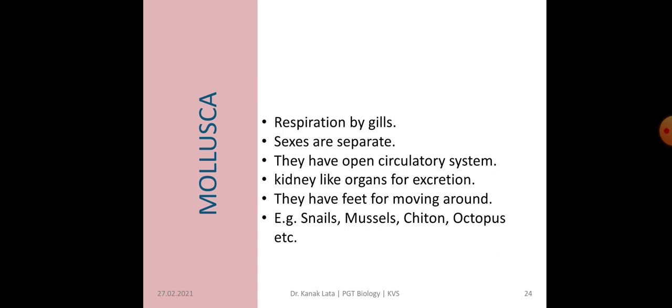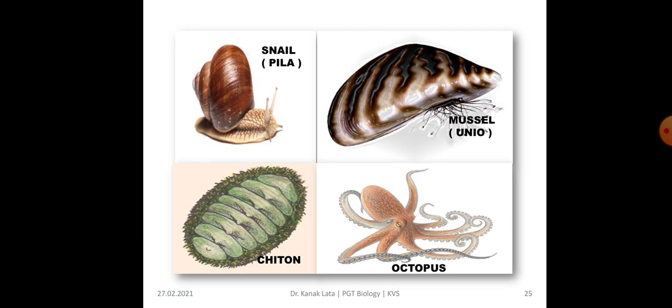Respiration is seen by gills. Sexes are separate. They have again an open circulatory system, means the blood is pumped out of the heart and the cells and tissues are directly bathed in it. Kidney-like organs are present for excretion and they have a foot for moving around. And the common examples of Mollusca are snail, mussels, chiton and octopus. Here you can see snail, mussel, chiton and octopus.